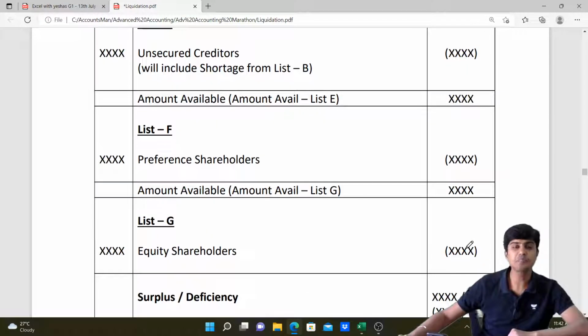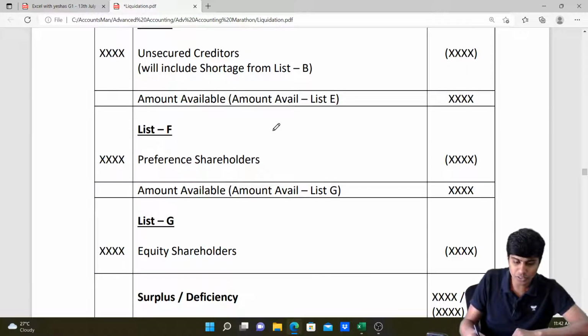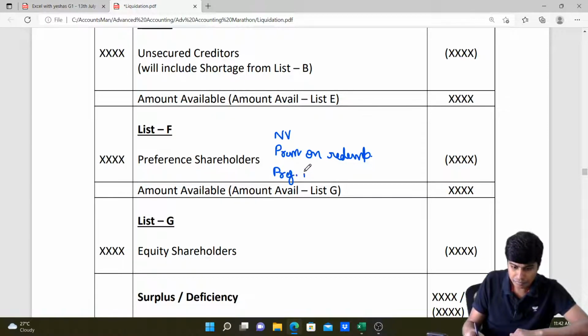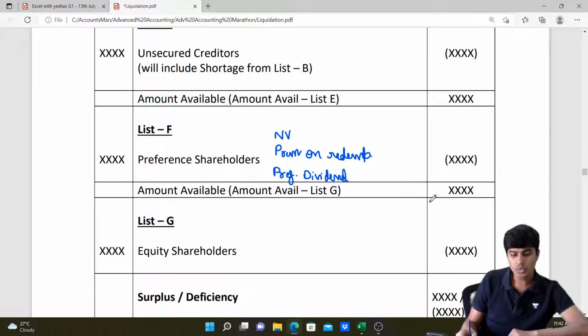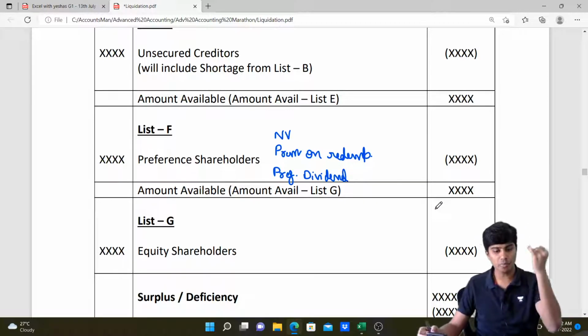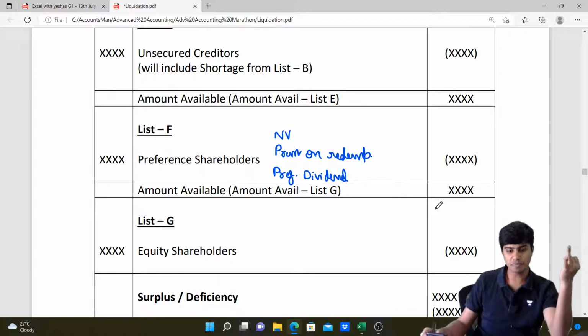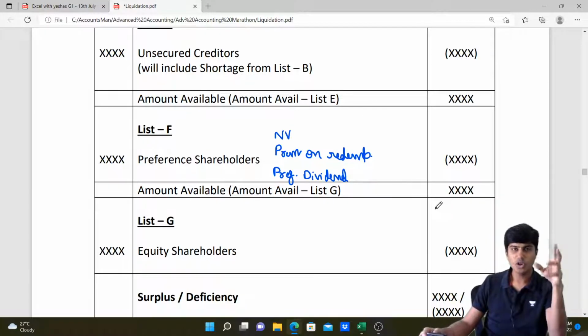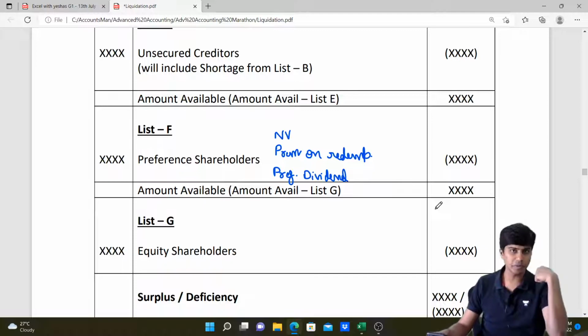List F is preference shareholders. Again, to preference shareholders, you will pay the nominal value of preference shares. If there is any premium promised on redemption, such premium should again be provided for. And lastly, we'll also write the preference dividend. So, to our preference shareholders, you would pay nominal value, premium on redemption of preference shares, as well as preference dividend. All of this together needs to be paid to preference shareholders.